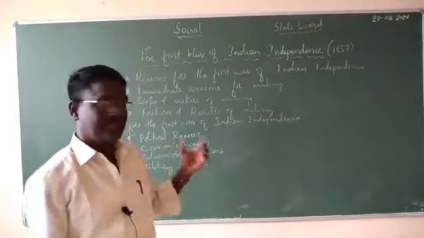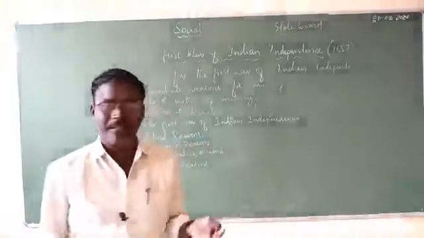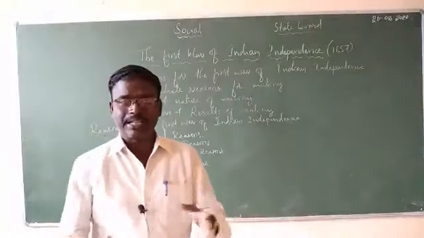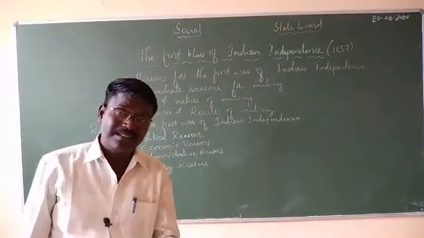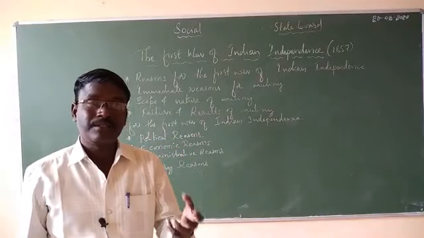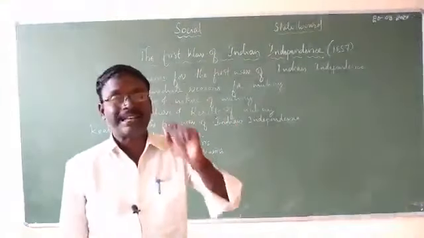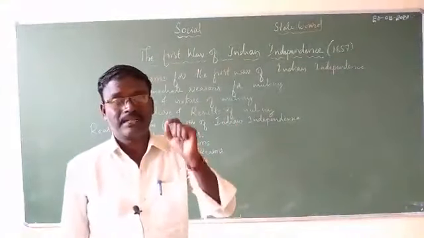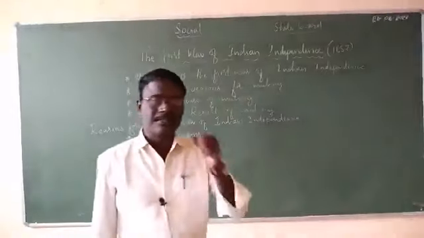So with the help of these policies, that is the doctrine of lapse and subsidiary alliance, the British were able to expand their kingdom. And the kings who lost their kingdoms were eagerly waiting to take revenge against the British. So this was the main reason for the first war of Indian independence. Okay. Next is the economic reasons.